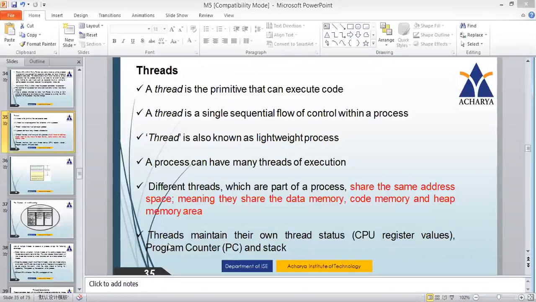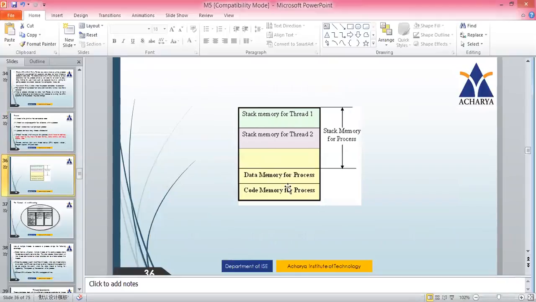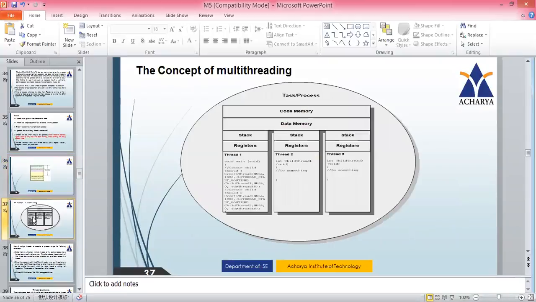Each and every thread in a process will have their own thread status, and that mainly tells about the register values, program counter, and the stack. So if you see here, you have a data memory for the process, code memory for the process. Likewise, you have stack memory for thread 1, stack memory for thread 2. So this memory is allocated for a process, and it is shared by different threads.